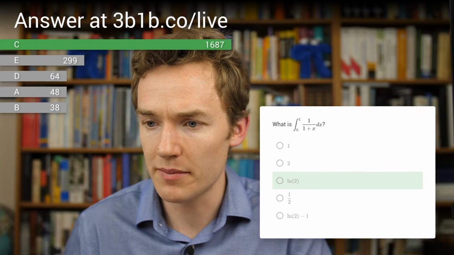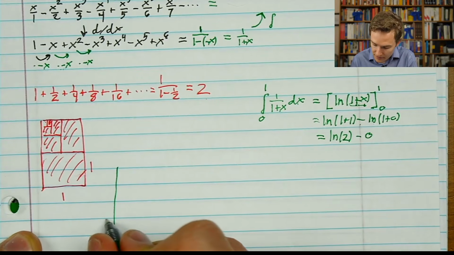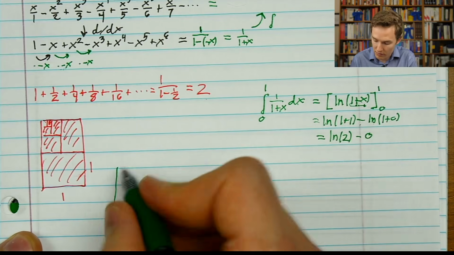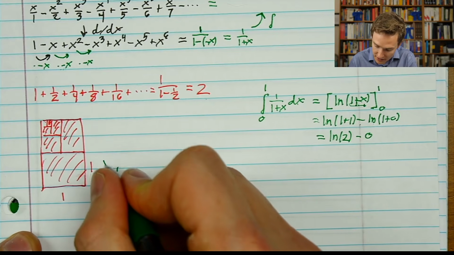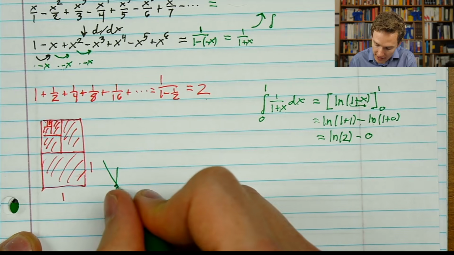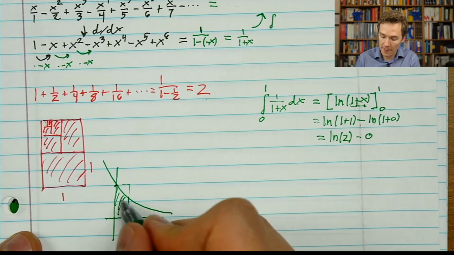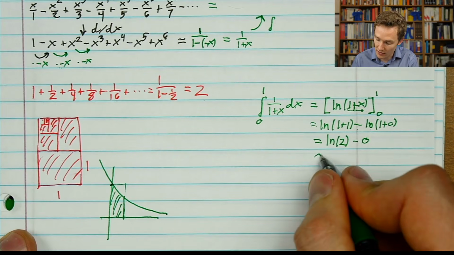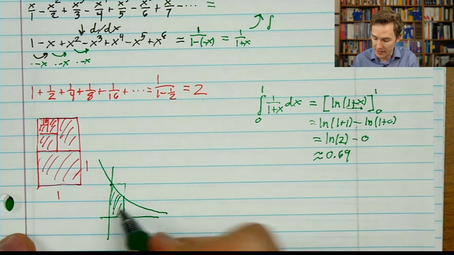And if you wanted to visualize this in your head or get some sort of gut instinct on which of those answers seemed loosely correct, even if you didn't know how to calculate it immediately, the graph of 1 over 1 plus x is going to look just like the graph of 1 over x, but shifted to the left. So it's actually going to pass through the input 0, 1. And then we're looking for the area under here. So you know that it's going to be an area somewhere between 0 and 1, probably filling up more than a half of it. And the natural log of 2 is around 0.69. So that actually seems about right.